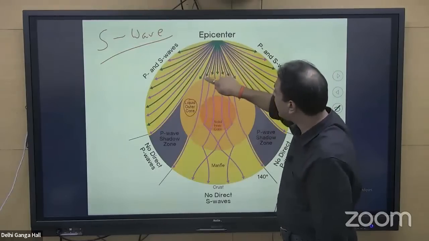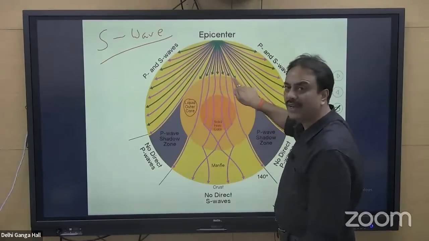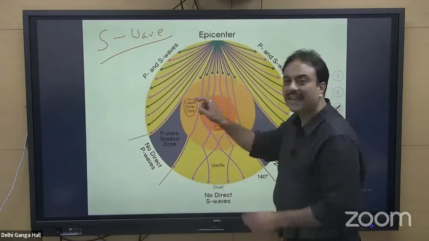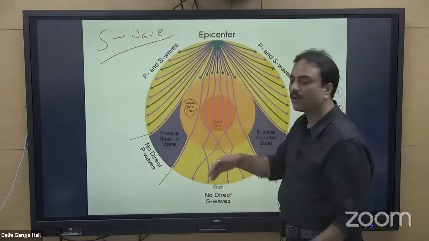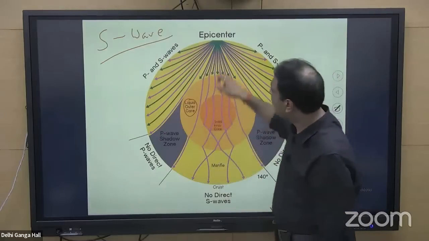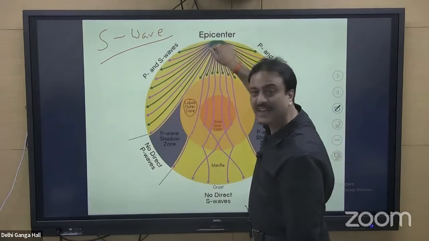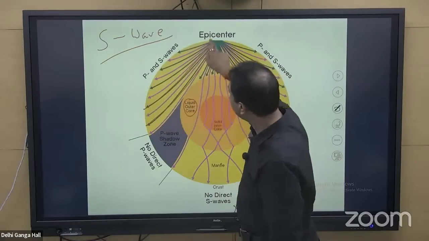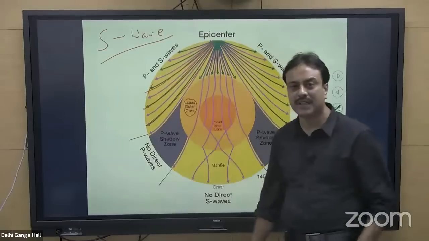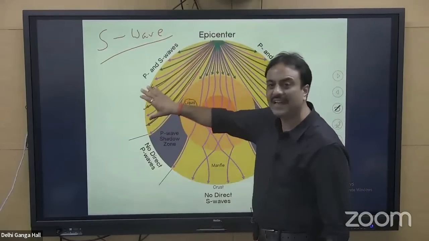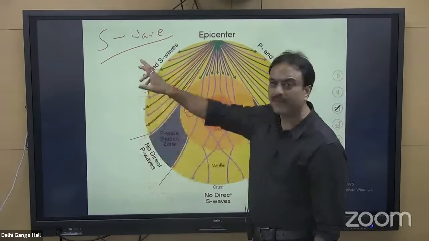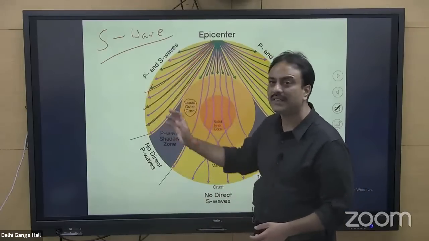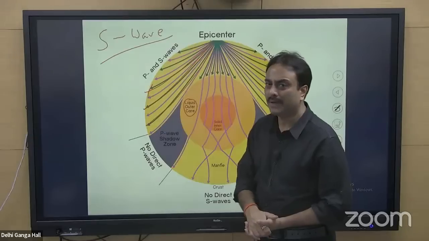So all the green arrows which are reaching the outer core over here are not moving forward. These green arrows are taking a halt over here. They cannot cross the liquid material. But the section of the S wave which is moving in this manner, the green arrow that is going over here, which I am making red, these green lines are representing S waves which are not encountering any liquid medium, and so they are able to reach the surface in different mechanisms.